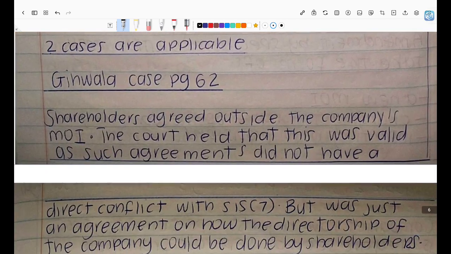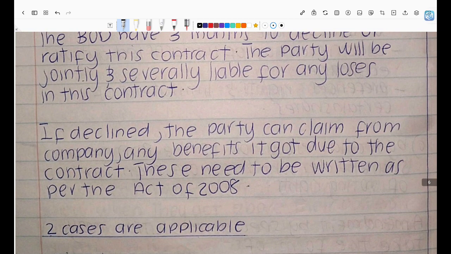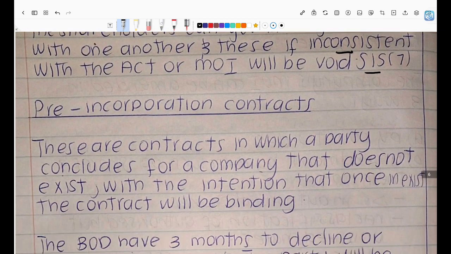Let me see the terms used. Oh yeah, as long as it does not have a direct conflict with the Act, then they're just going to let it be. All right, but anyways, we'll get to that.